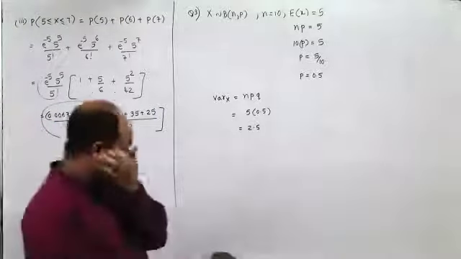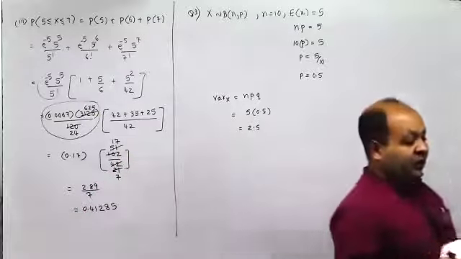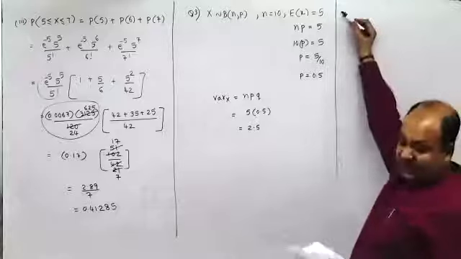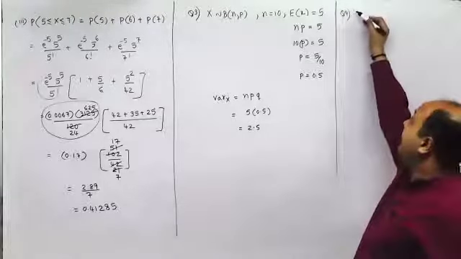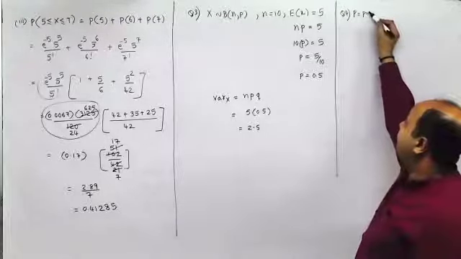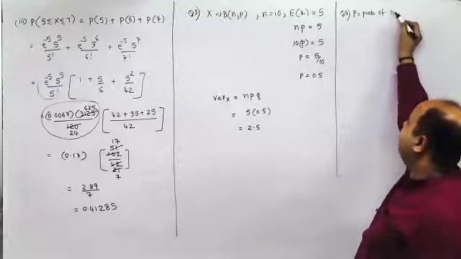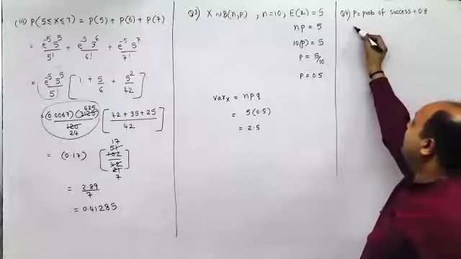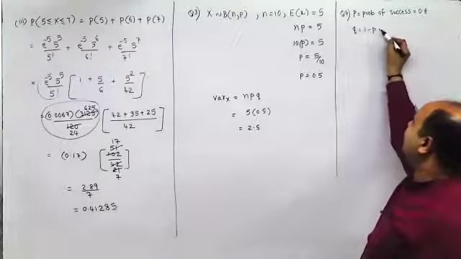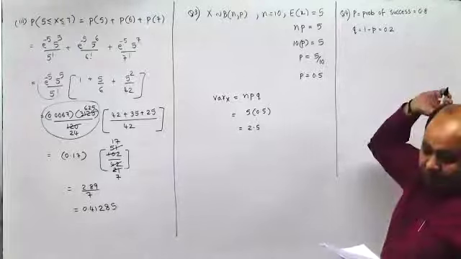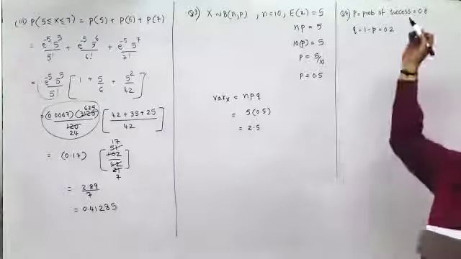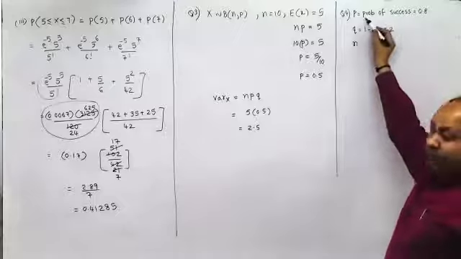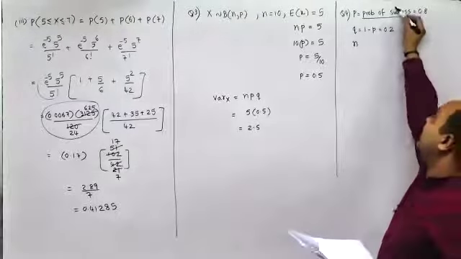Next, question number 4. Probability that a bomb will hit the target is 0.8. So we say probability of success is 0.8. So Q is probability of failure. It is 1 minus P, it is 0.2. Find the probability that out of 5 bombs, exactly 2 will miss the target. So I have taken probability of success as hitting the target.